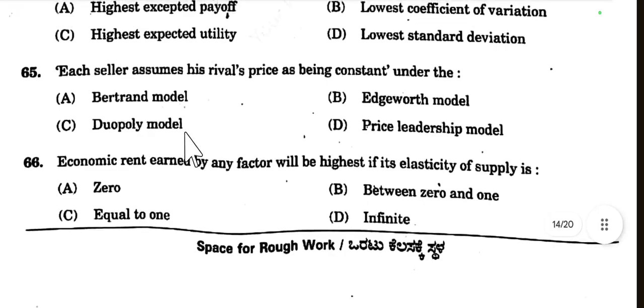Then come to question number 65: each seller assumes that his rival's price is constant. It is the concept of Bertrand model, Edgeworth model, duopoly model, or price leadership model. It is the assumption of the Bertrand model. In the Bertrand model we see each seller assumes that his competitor's price is constant. So option A is the right choice, Bertrand model.